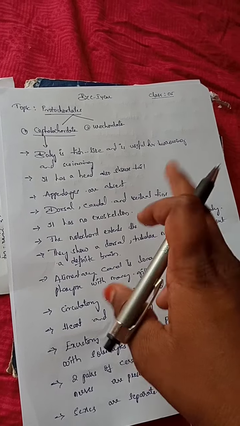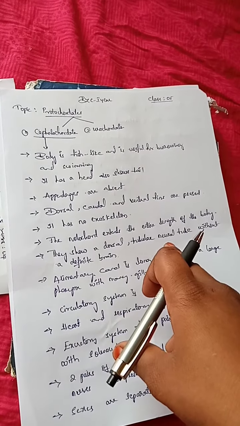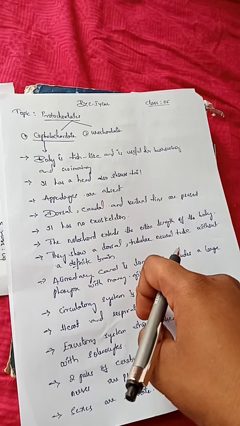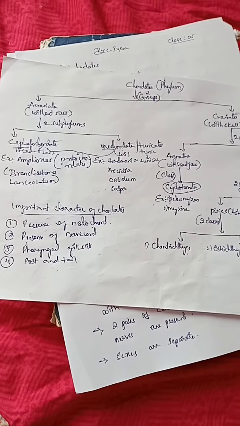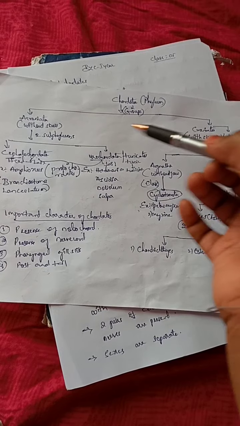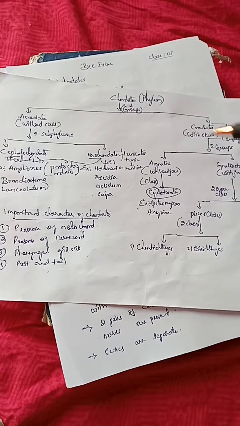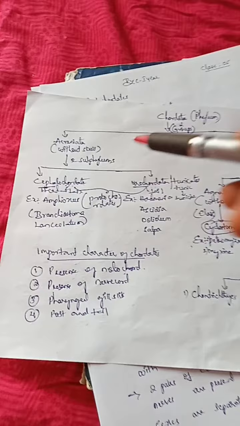So today with you, class 5, on the topic protochordates. Okay, so I think you have an idea on the chordates, right? In the previous class we discussed the classification of chordates. We discussed that Chordata is divided into two groups, Craniata. What is meant by Craniata, everything we have discussed in the previous class. Okay, now what we are starting.